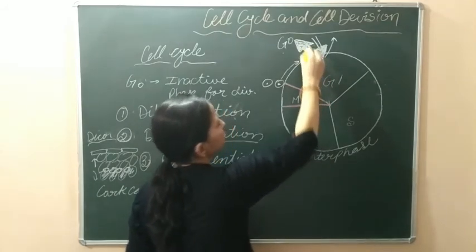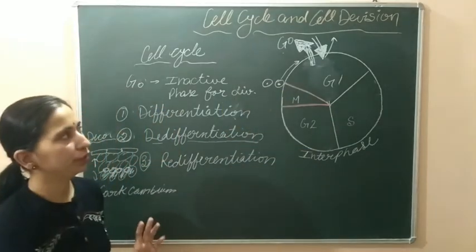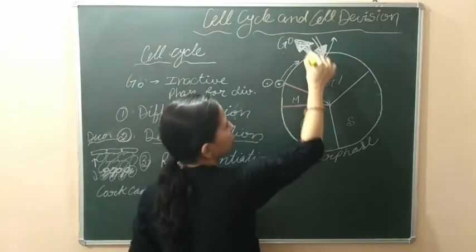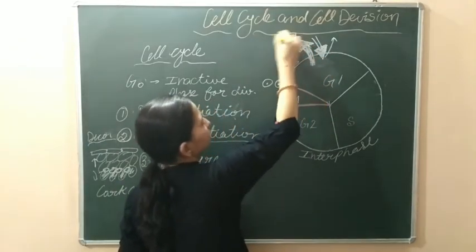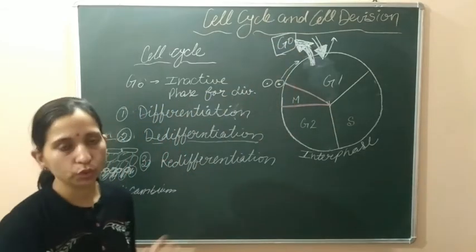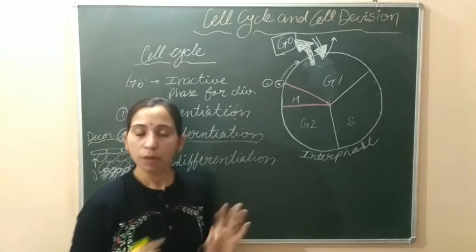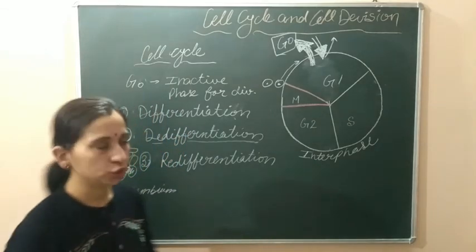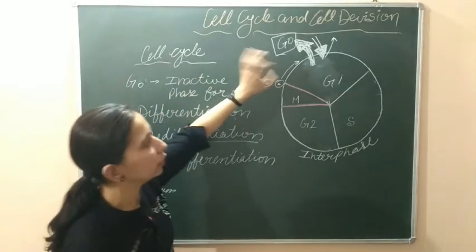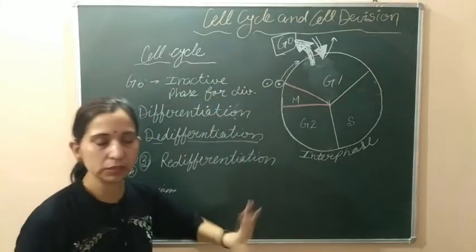These cells are known as differentiated cells, and this phase of the cell is known as the G0 phase. This is the inactive phase for cell division, but all other activities continue. In the G0 phase the cell rests, stays inactive, and there is no division.